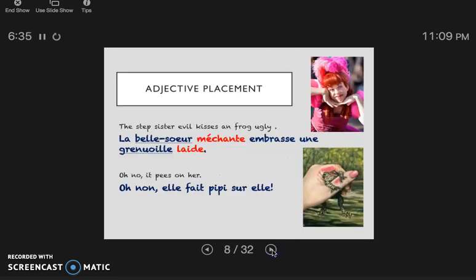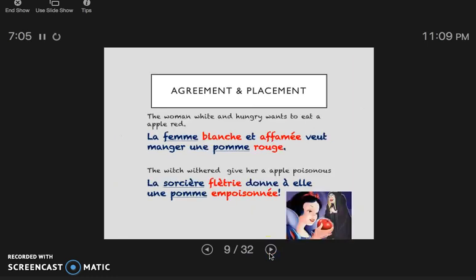Okay, now let's talk a little bit about placement, because these are going to be placed differently, as we saw before, with the adjective following the noun. Our normal structure of our sentence is subject, verb, object. Well, this is true. The evil stepsister kisses the frog. But we're going to have to think about the subject and object being attached to those adjectives. But again, they're following. So it's a little bit of mental gymnastics.